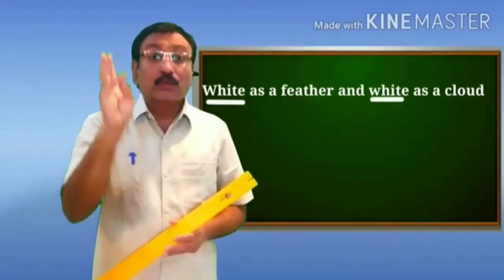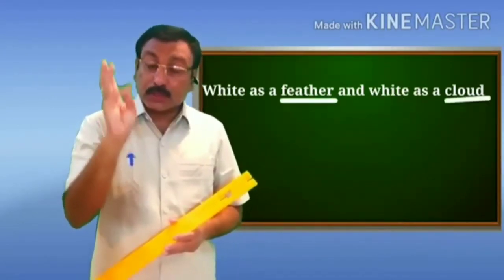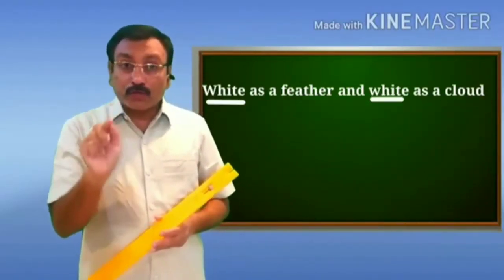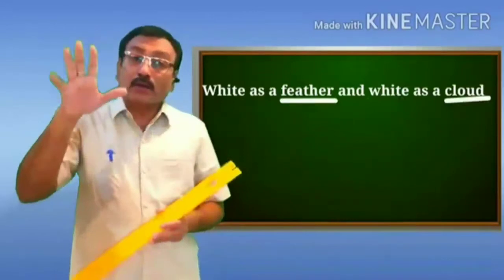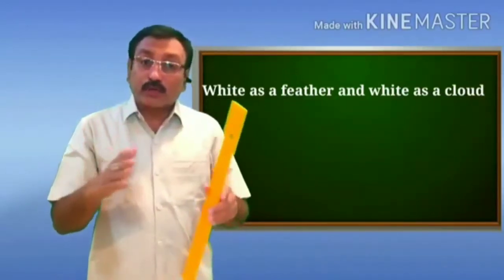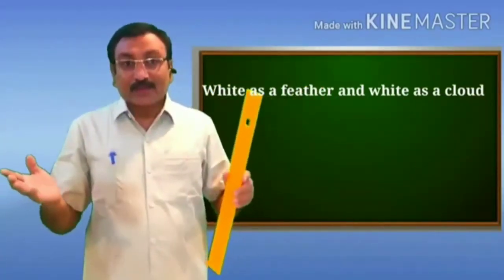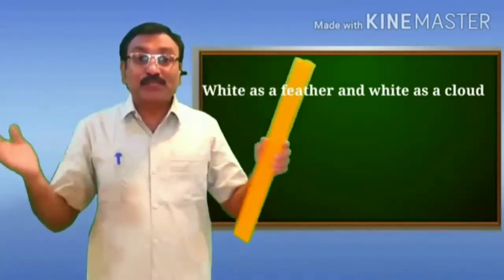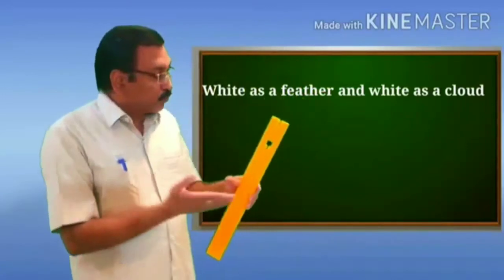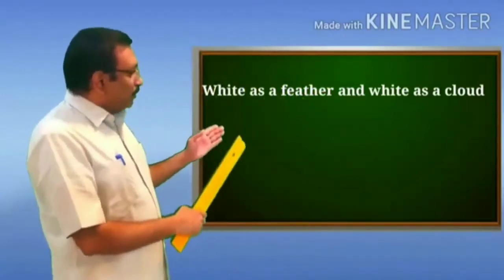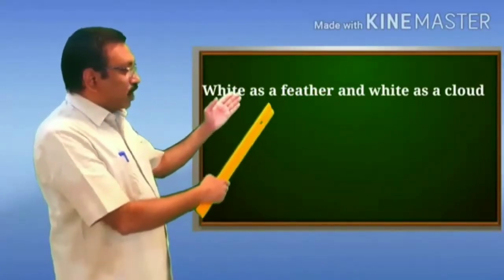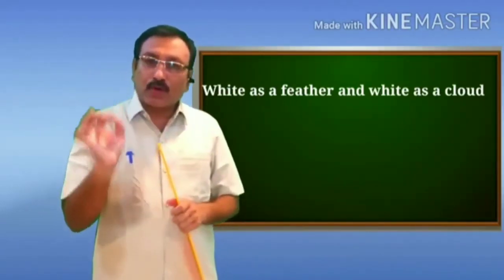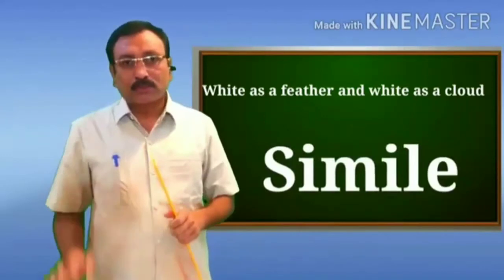The color of the garment, white, is compared with a feather and a cloud, and therefore it's an overt comparison. The comparison is made explicitly, it's an explicit comparison, and therefore this line, "White as a feather and white as a cloud," is the best example of the figure of speech simile.